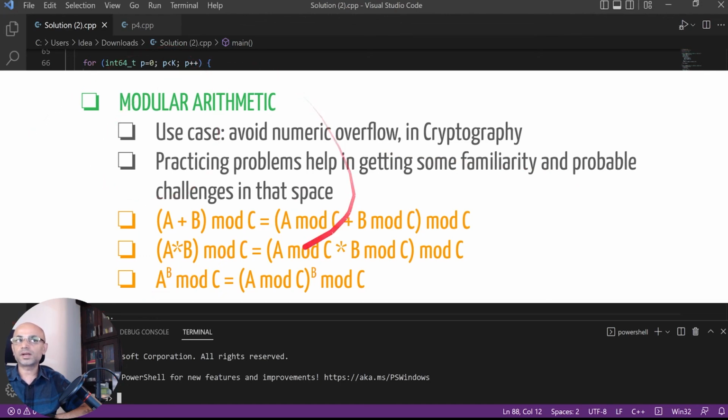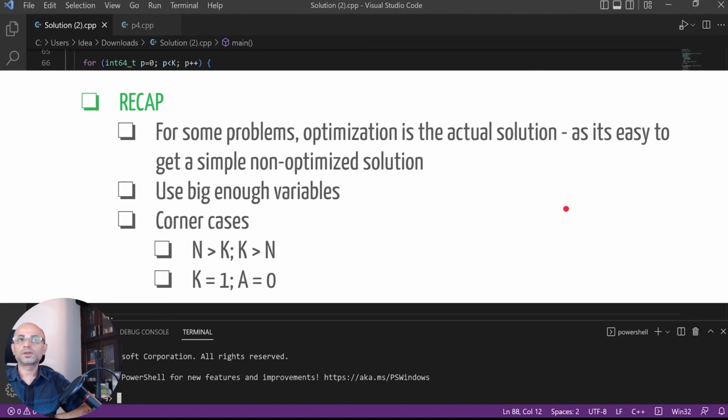So in this modular arithmetic, we have used these three formulas while solving this solution. And note that for some problems, the optimization itself is the actual solution. The simplest solution is very easy, which is a non-optimized solution.